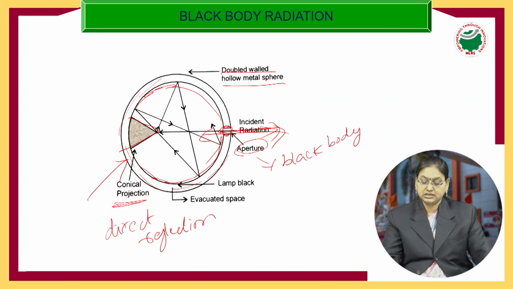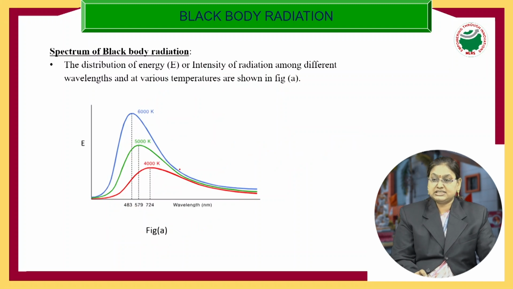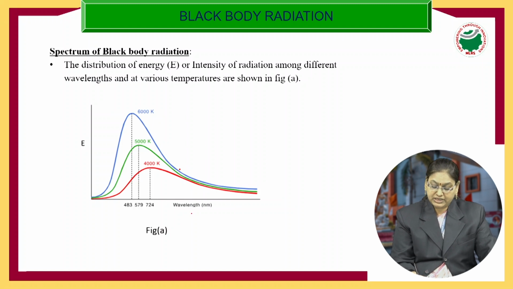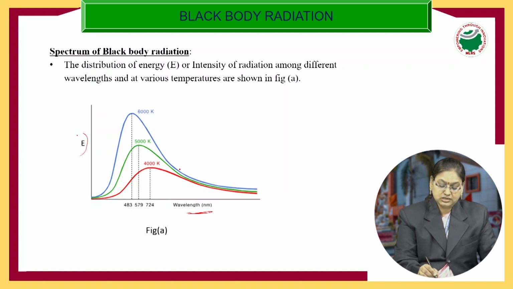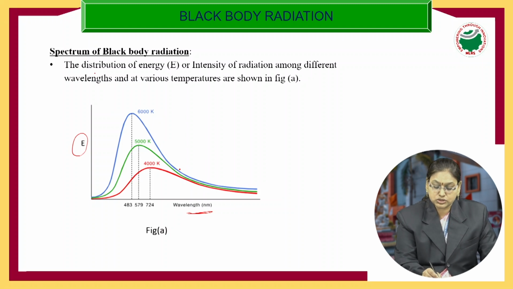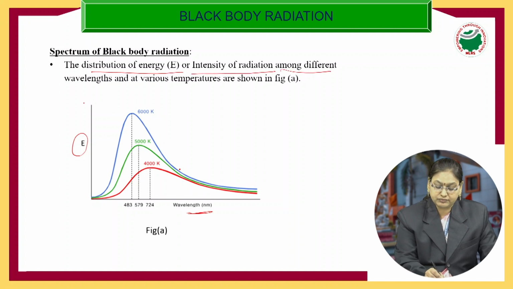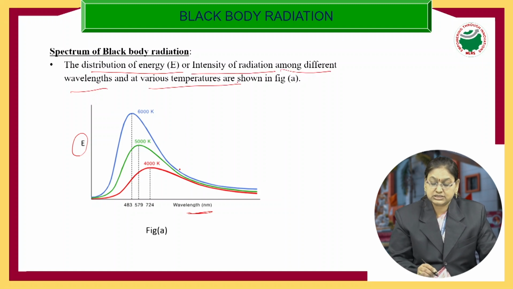Next we will see the spectrum of black body radiation. We have already seen that Lummer and Pringsheim performed a series of experiments and plotted a graph between wavelength and energy, or intensity. This graph shows the distribution of energy or intensity of radiation among different wavelengths and at various temperatures. So what points do we observe from this graph?